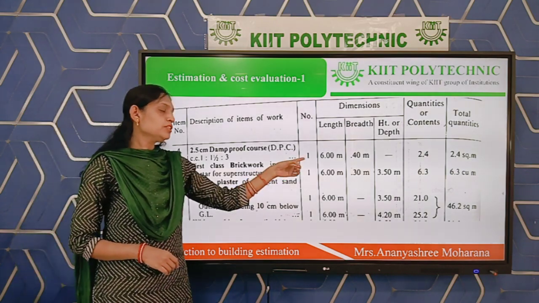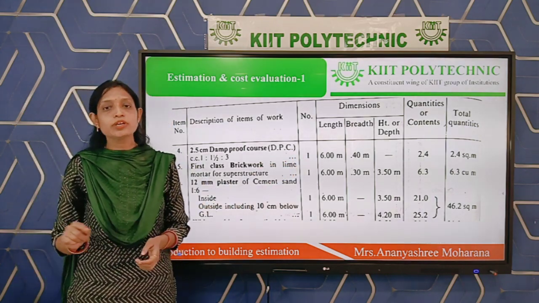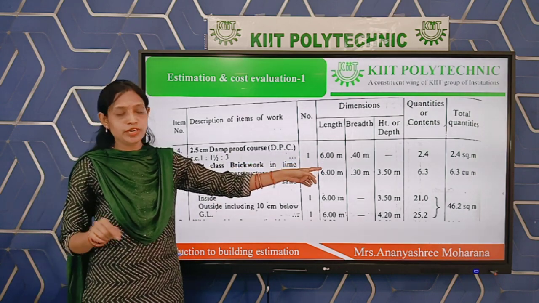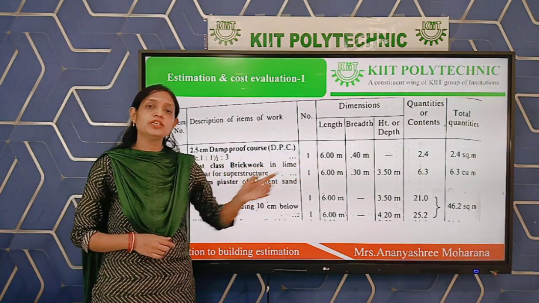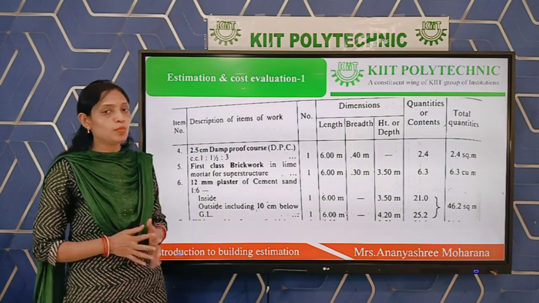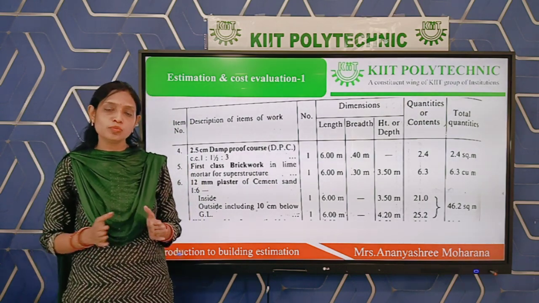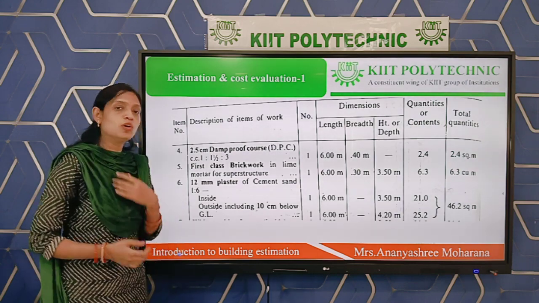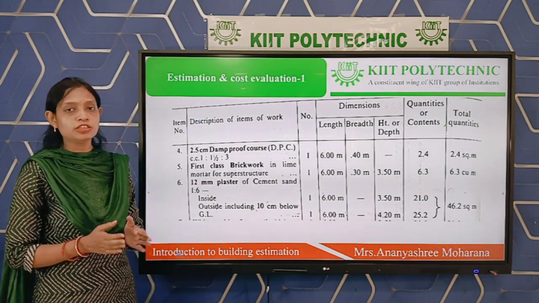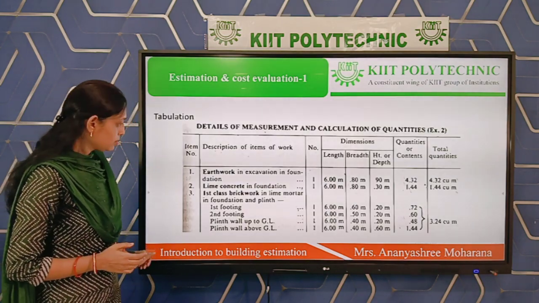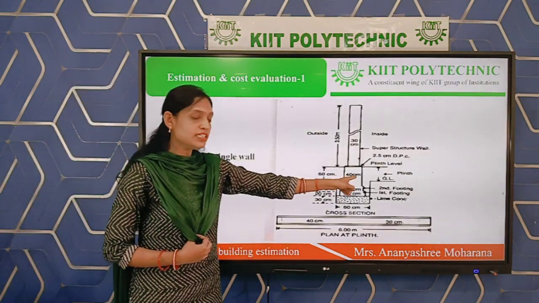So number of the DPC will be 1 because one layer we are providing over the plinth. Next is how much length we are covering for the DPC, that is 6 meter, because the length of the wall is 6 meter. Over the 6 meter length we are providing DPC, and over which breadth are we providing DPC? Over the plinth. As we know, the plinth of the wall is 40 centimeter width.